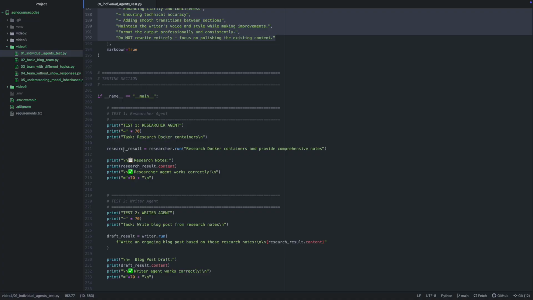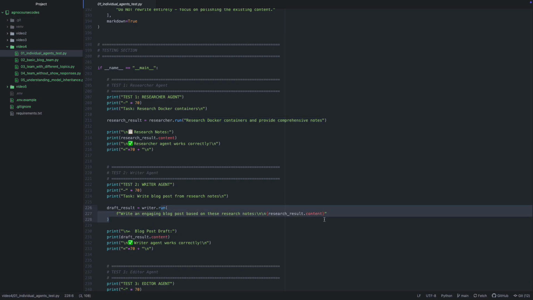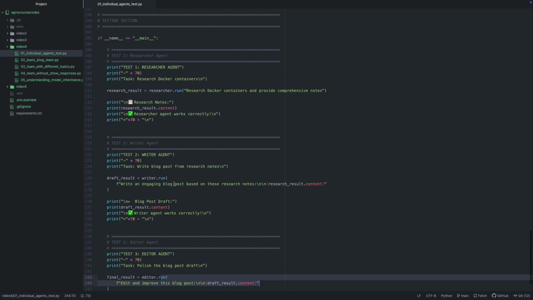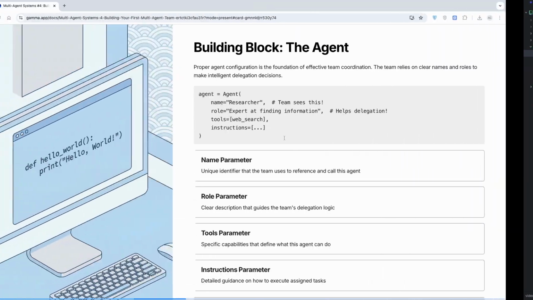Here I am running each agent individually, researcher.run, then writer.run, then editor.run. And I'm passing the response of the previous agent to the next agent. Like the response of the research agent, research result.content, is passed to the writer agent's prompt. So let me run this for you.